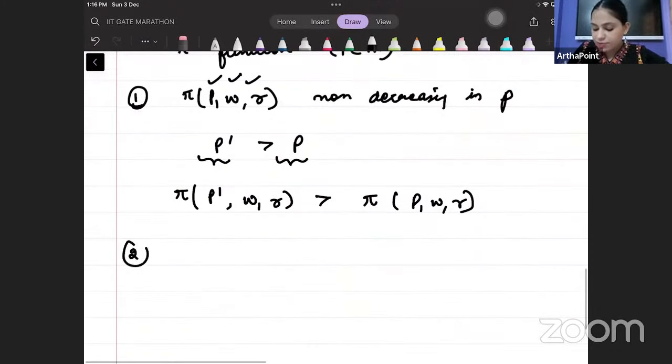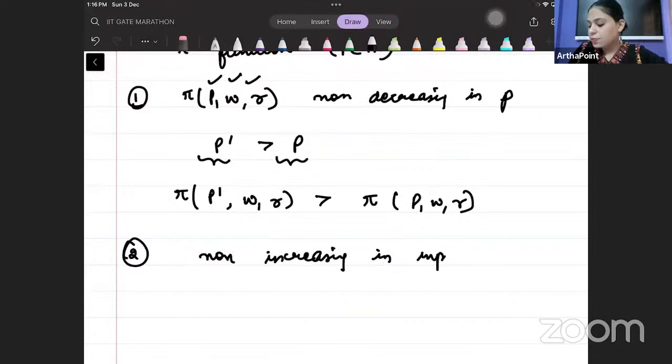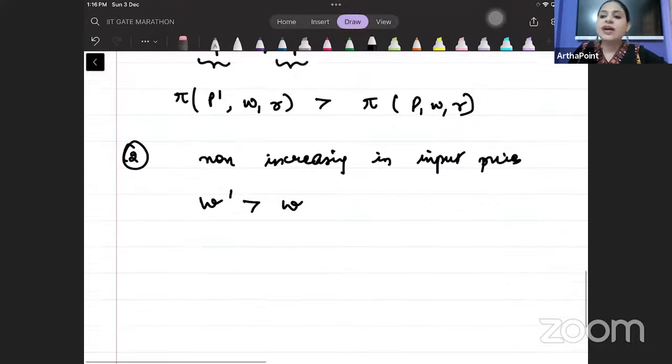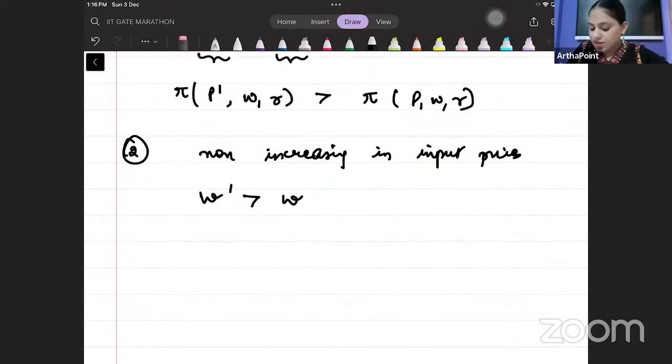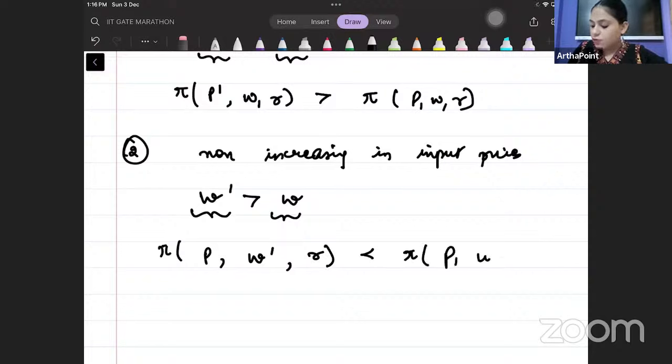Similarly, beta, its second property is that it is non-increasing in input prices. It means if the wages of labor increase, profit will fall. So beta, if I increase the wages of the labor, this is a higher wage, this is a lower wage. If I increase the wage of the labor, the profit will fall. It is non-increasing in the input price.